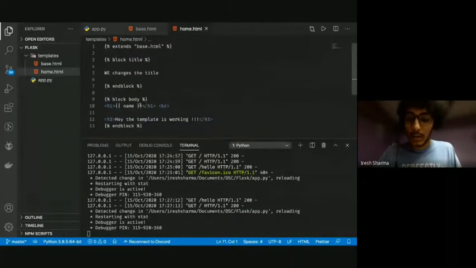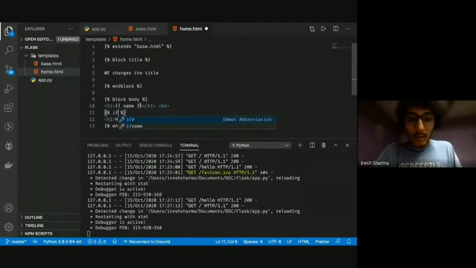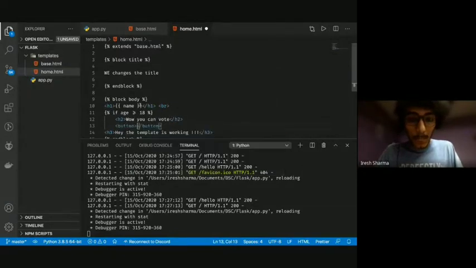I'll go in here and I'll have an if statement. If age is greater than or equal to 18, then say, let's use an H2 tag, wow, you can vote, and have a button which says vote.